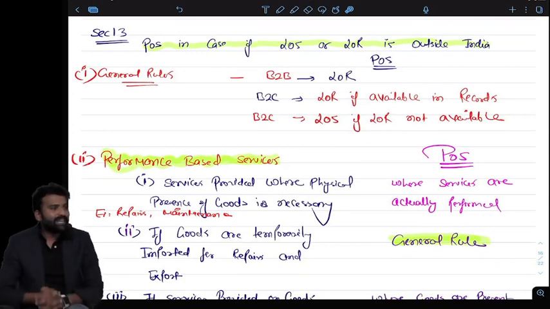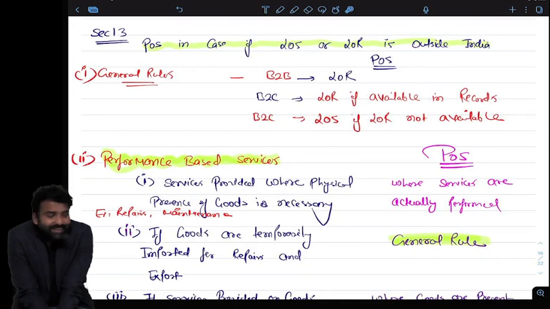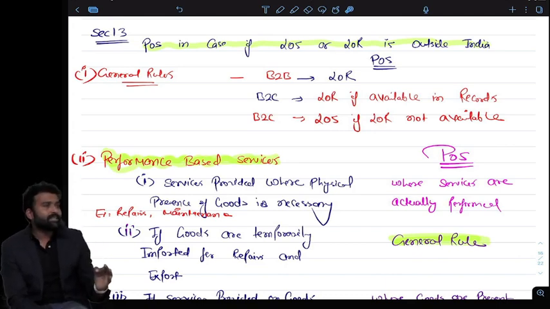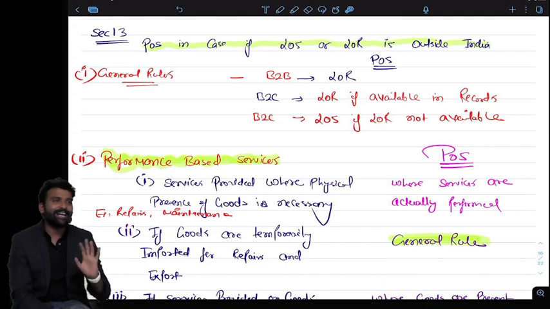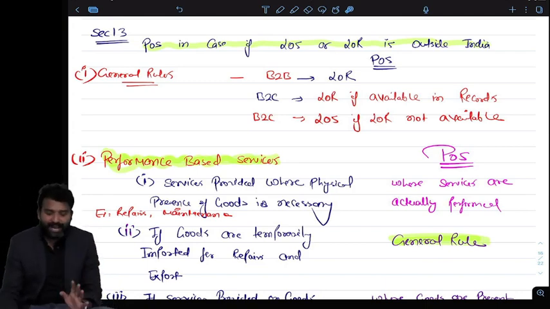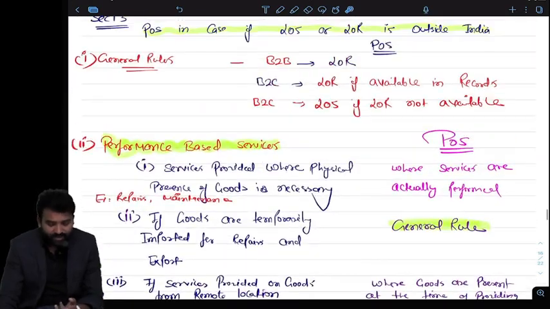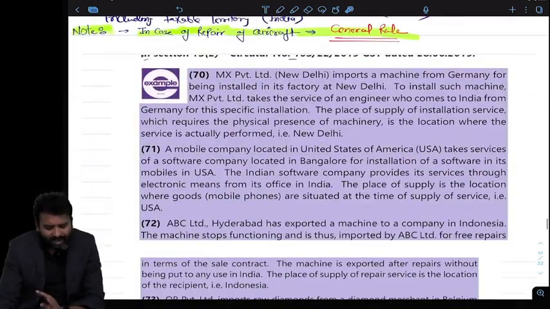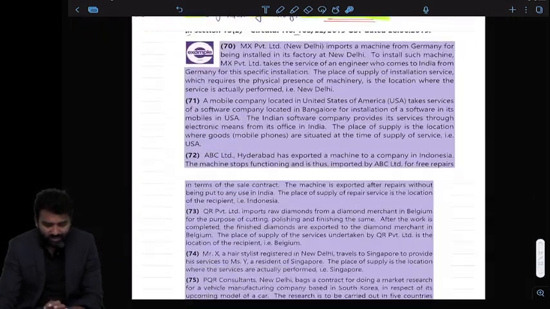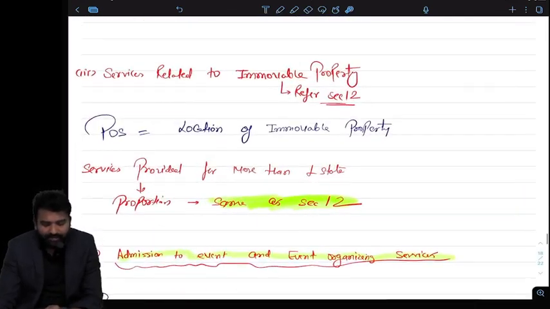Moving towards the next, section 13. Section 13 is involved when one or more persons are involved, one is in India, one is outside India. I can say 90% of transactions of section 12 and 13 are exactly the same. Sir, where is it different? I will show you where exactly it is different. 12 and 13 are completely the same. It will be different in only a few cases. So I will explain to you where it will be different.